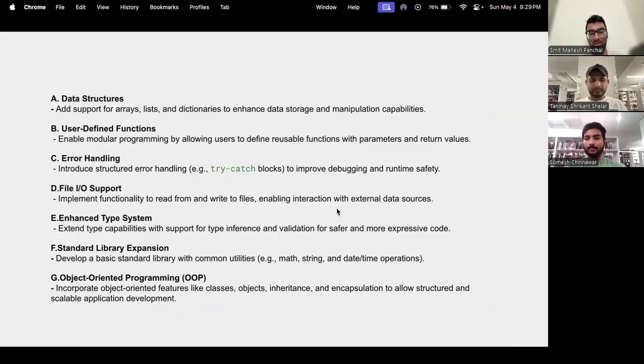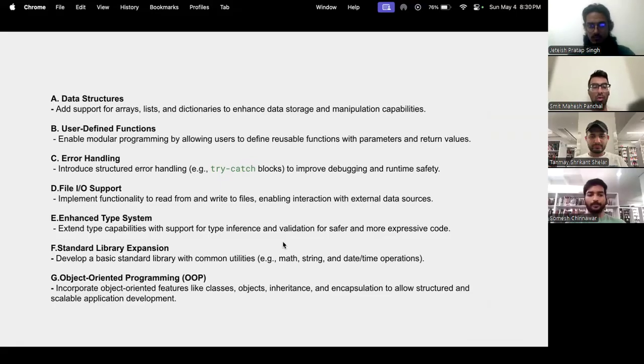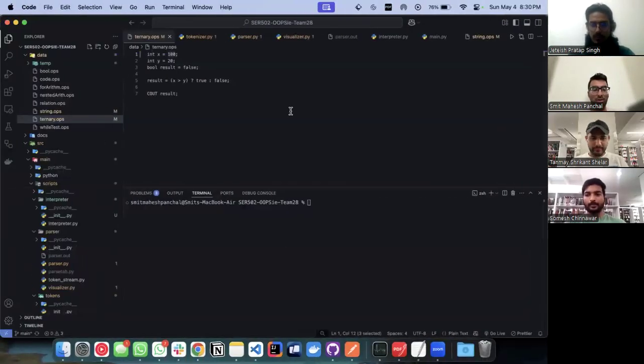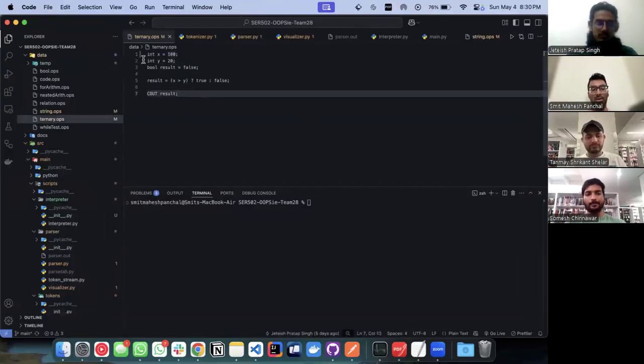Thank you so much. Now we'll look at how OOPSie actually works. This is a sample OOPSie code that you can look into. It shows a ternary operator and says that if x is greater than y, then it will print true, else it will print false. So now, in order to run the